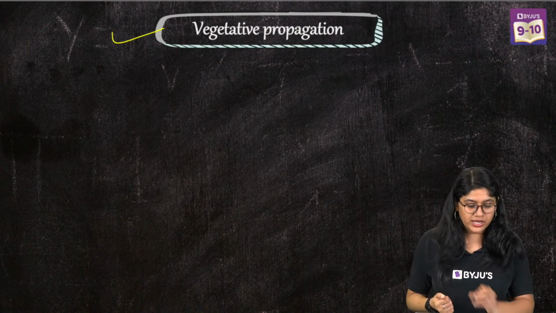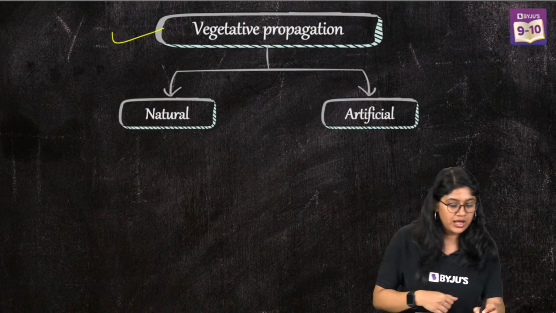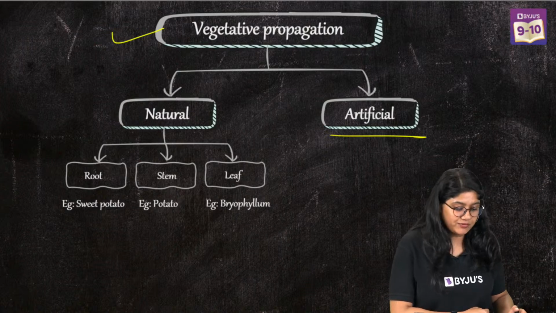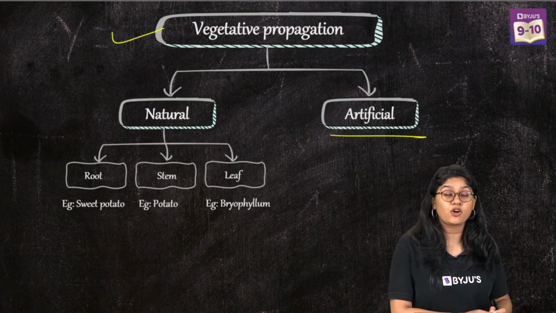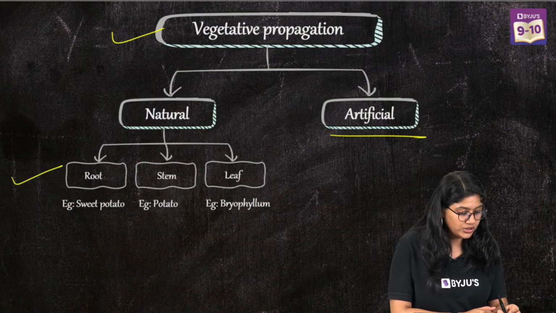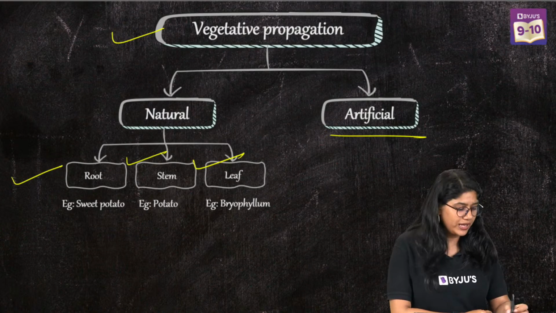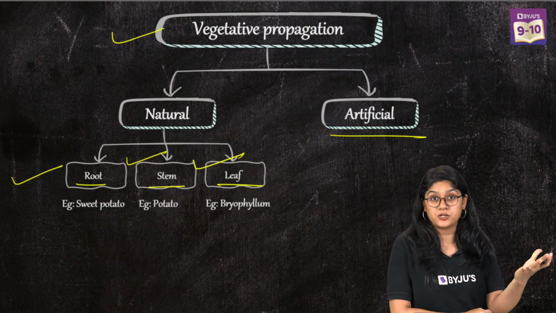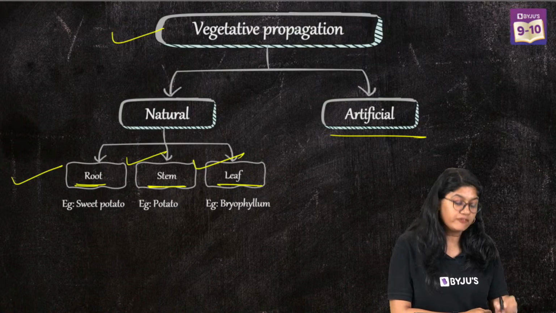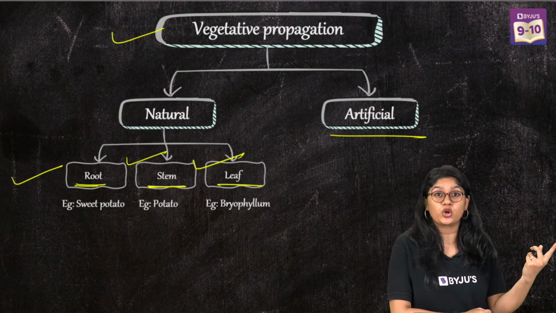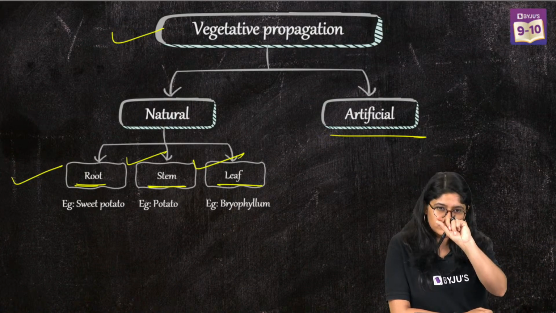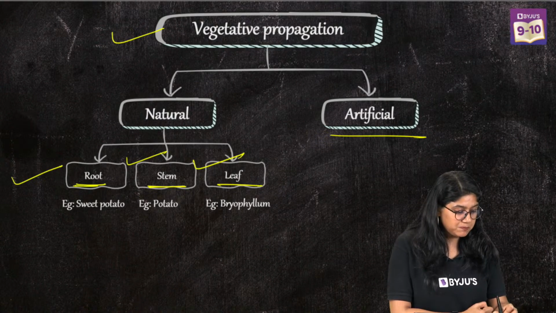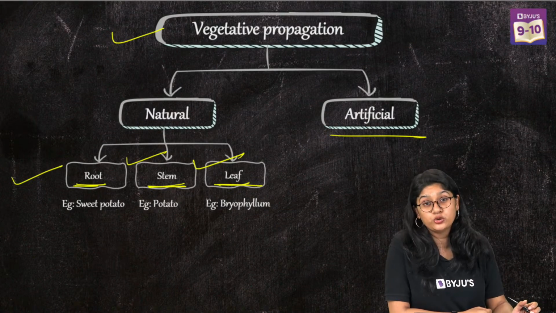Vegetative propagation can be broadly divided into natural and artificial. Naturally, there are different parts of a plant, like root, stem, leaf, right? We have these all. They help in the growth of another plant part, and from these plant parts we will see the growth of a new plant, right?